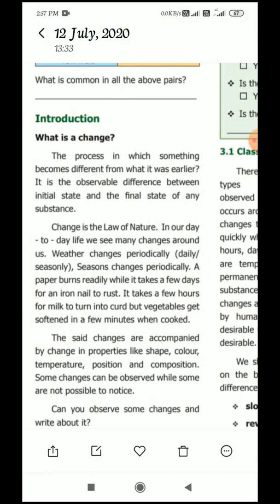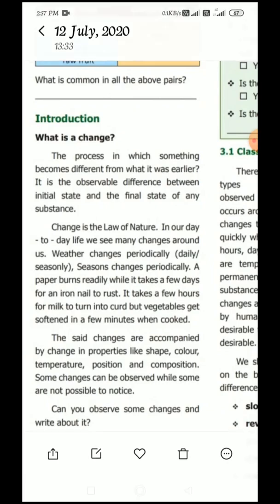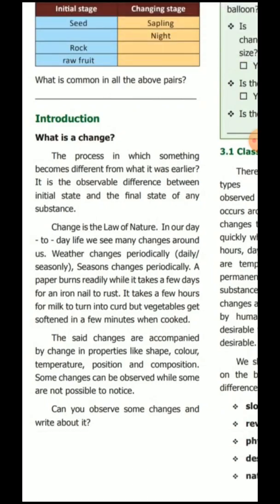Sometimes the seasons also change periodically. Now we are in the summer season. After that, spring, winter, like that the seasons also change, no? Are you understanding, children? So this is change, the process in which something becomes different from what it was earlier. From the initial stage to the final stage, in between there are some small changes, no? So this is called change.